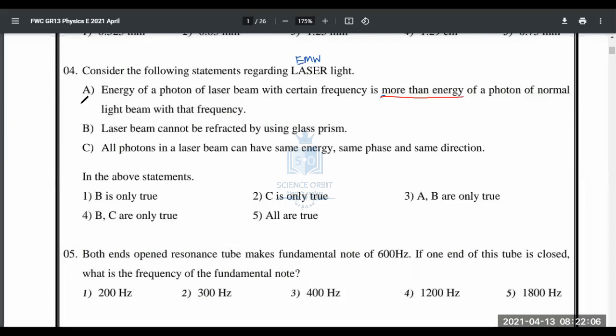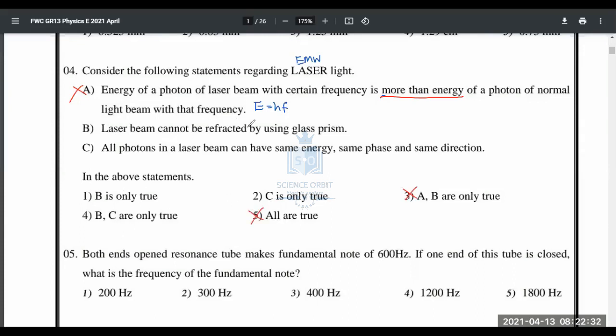It can't be that, because just like I said, laser light and normal light have the same properties. We just use the equation E equals h nu. This h is common for both the laser beam and normal light. So the first one is wrong. If A is wrong, you can eliminate the answers. If A is wrong, third is wrong, fifth is wrong. So you have only 3 answers to choose from.